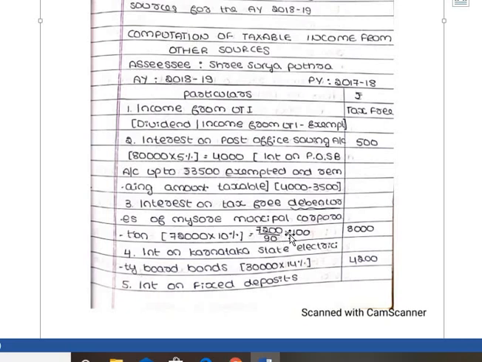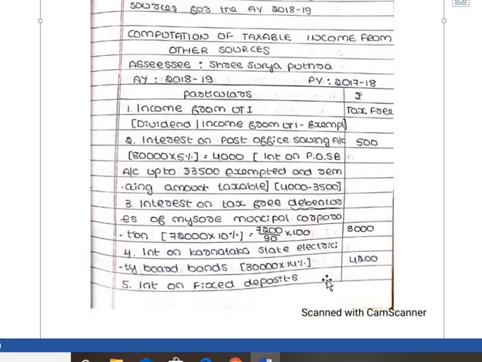So actually the formula is net amount divided by 100 minus TDS, into 100. Remember, for horse race, betting or crossword puzzle, TDS is 30%, but for interest on security TDS is 10%. So 7,200 divided by 90 into 100, that is 8,000.